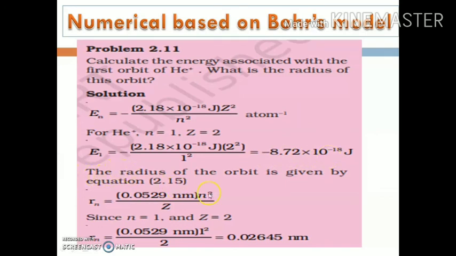Similarly, the radius of the orbit is given by the equation rn is equal to 0.0529 n² over Z nanometer, where Z is the atomic number and the normal radius is 0.0529 nanometer or 0.529 angstrom. Divided by 2, you will get the radius of the helium ion.